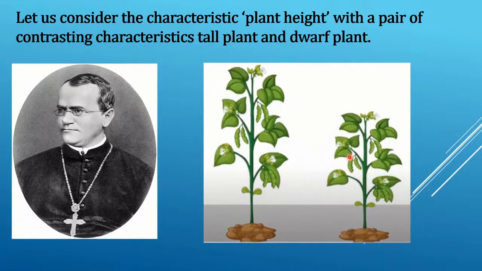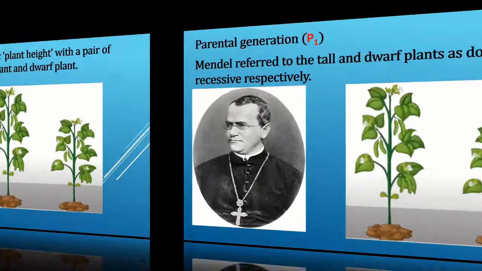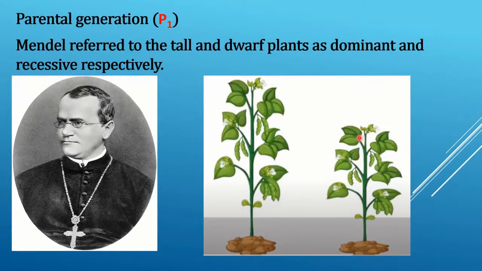So, to study the monohybrid ratio, let us consider the characteristic plant height with a pair of contrasting characteristics, tall plant and dwarf plant. So students, Mendel referred to the tall and dwarf plants as dominant and recessive.